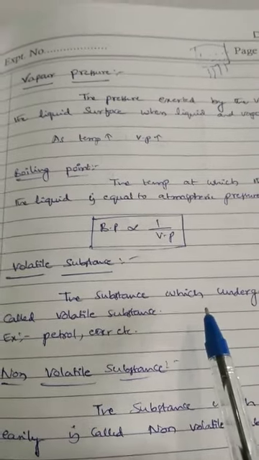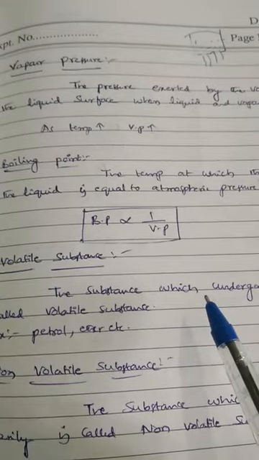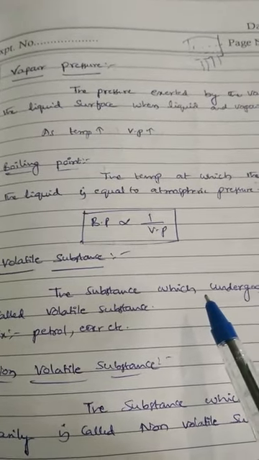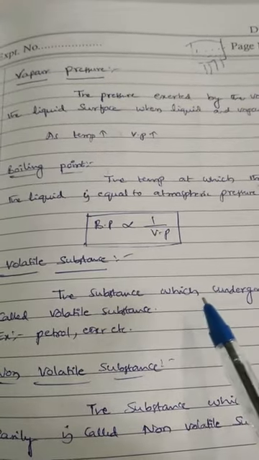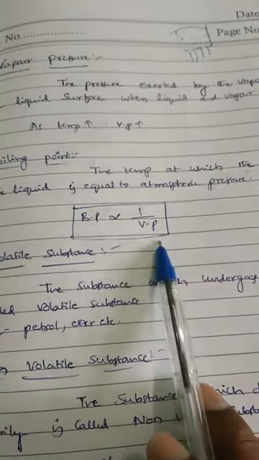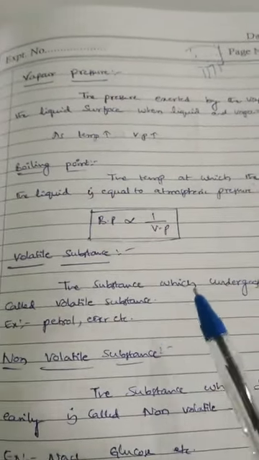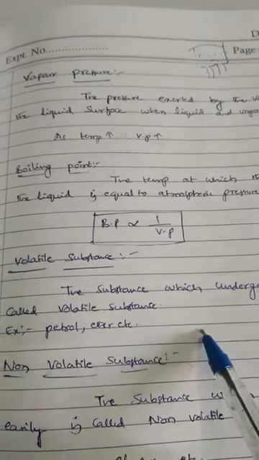At room temperature, if you take petrol in your hand, that petrol immediately evaporates. That means its boiling point is very low and its vapor pressure is high. So between vapor pressure and boiling point, inverse proportion is there. If any substance has more vapor pressure, it has a lower boiling point.